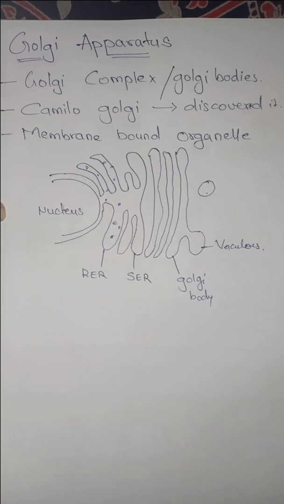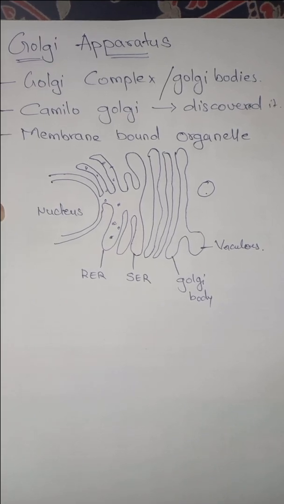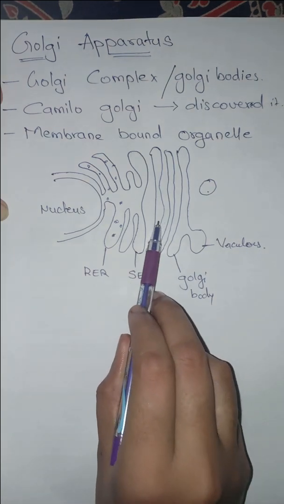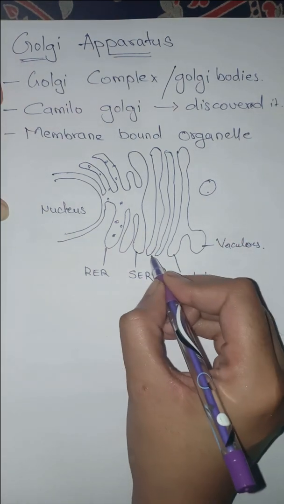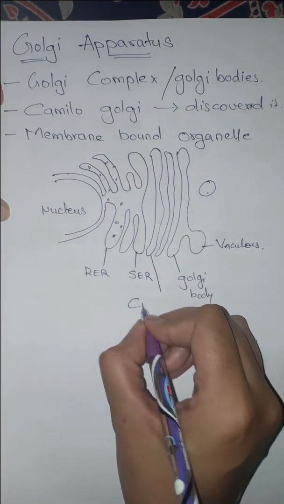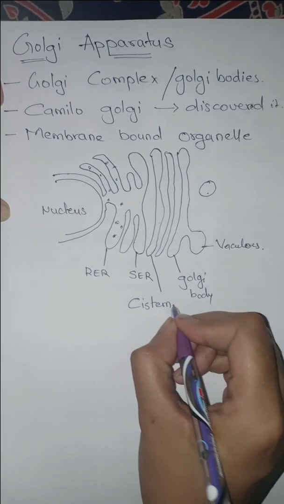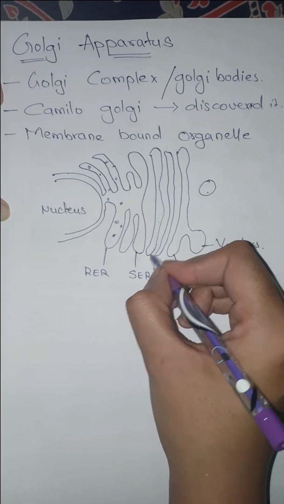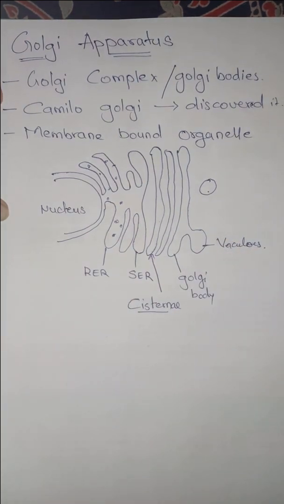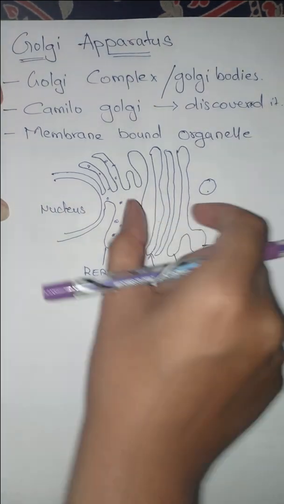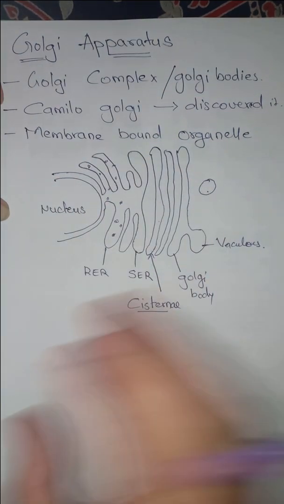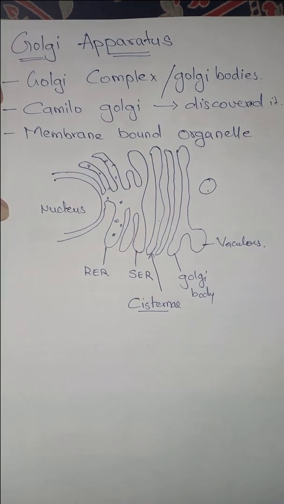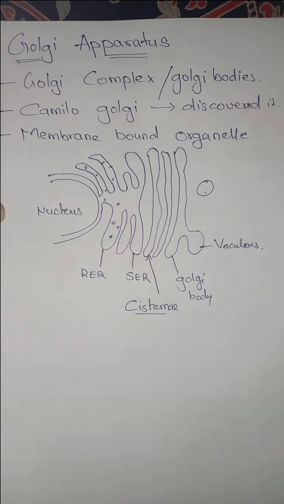Now the Golgi apparatus is made up of some 5 to 8 cup shaped structures, and these areas are called cisternae. The internal cup shaped areas are called cisternae, and when these cisternae come together, it is called a Golgi stack. It can contain 4 to 8 cisternae at a time, but sometimes it can be more.